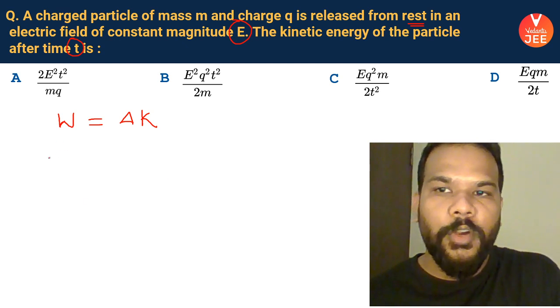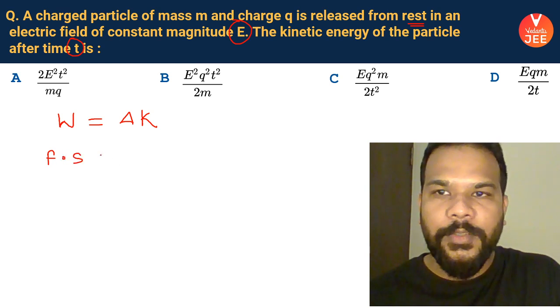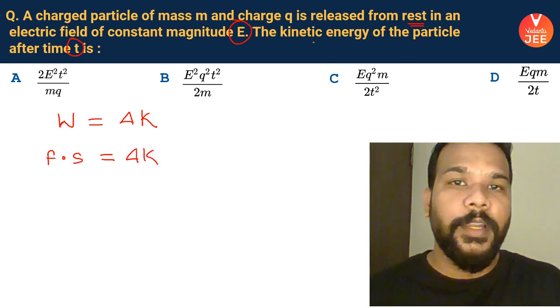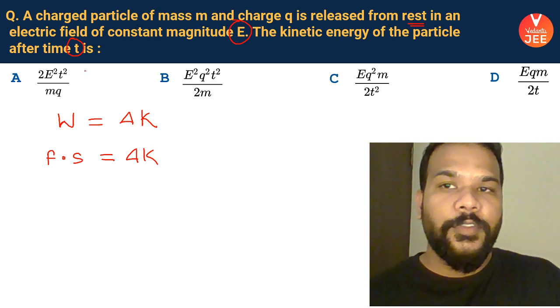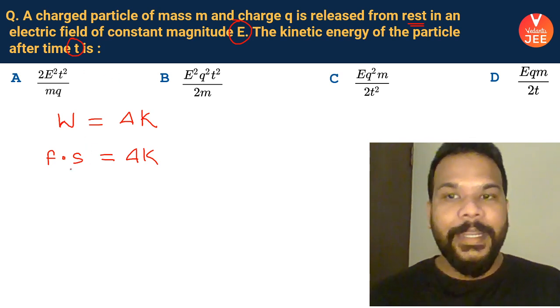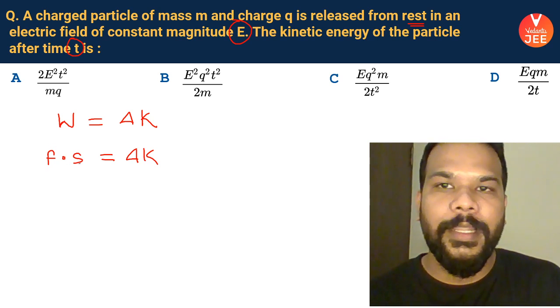So the work done is going to be force into displacement, and that is going to be equal to the change in kinetic energy. The question is asking us to find the kinetic energy of the particle after time t. So for that, guys, either I need to calculate the force, or I also need to calculate the amount of displacement that is covered by the charged particle.